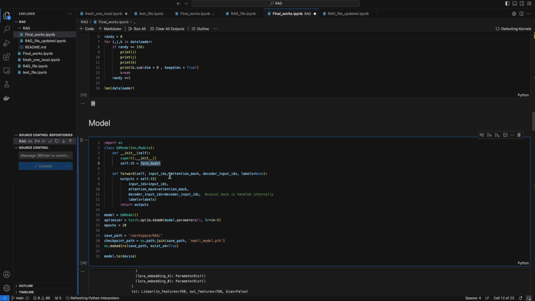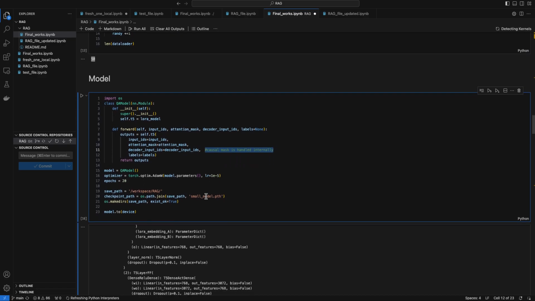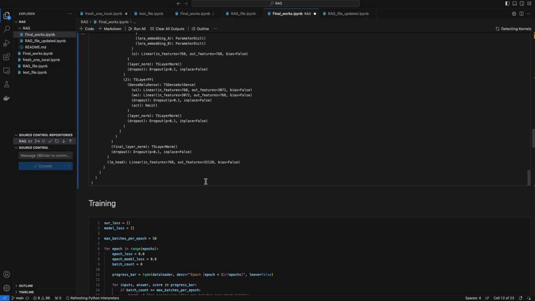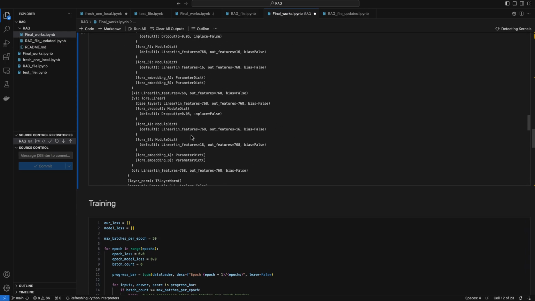I'm sending the LoRA model encoder inputs and a padding mask for the encoder, and decoder inputs. I'm not setting any padding mask for the decoder because all my outputs are of the same length, so it's pretty much unnecessary. The causal mask is handled internally by the model itself, so no need to worry about that either. Then I'm setting the optimizers and saving the model for every output. And this is the architecture of my model.